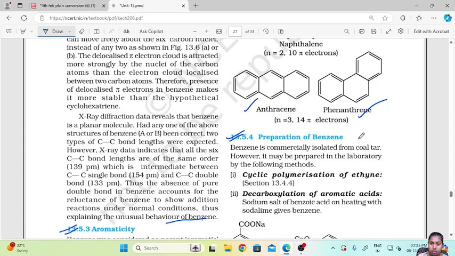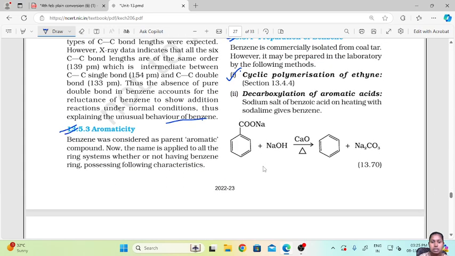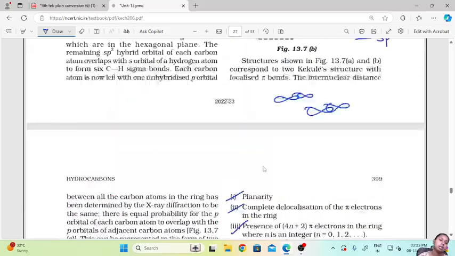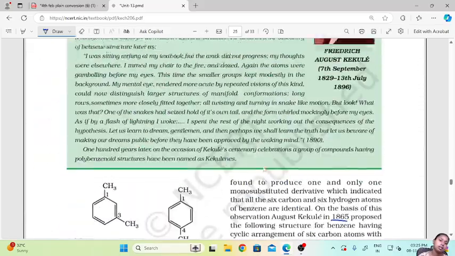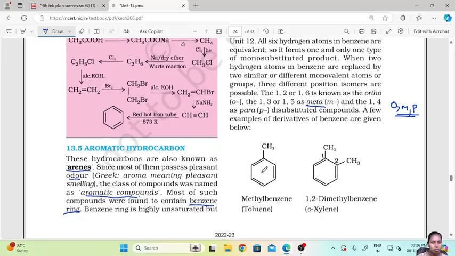Now, preparation of benzene. Benzene is commercially isolated from coal tar. However, it may be prepared in the laboratory by the following methods. The first one is the cyclic polymerization of ethyne, which we have seen in the ethyne part. This cyclic polymerization of ethyne gives rise to benzene.